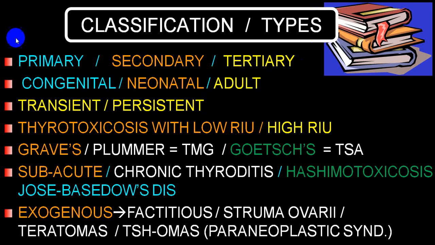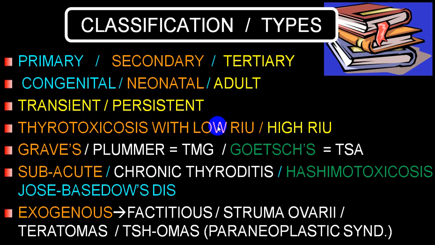If it is present because of genetic or congenital defects, we call it congenital hyperthyroidism, and it will be present right since birth. If it is present in an early age, we call it neonatal, and when it is present in an adult, we call it adult thyrotoxicosis. Another term, when it is for a short period, say like in Hashimoto toxicosis, or maybe postpartum, or persistent for a long period, then we call it persistent or permanent.